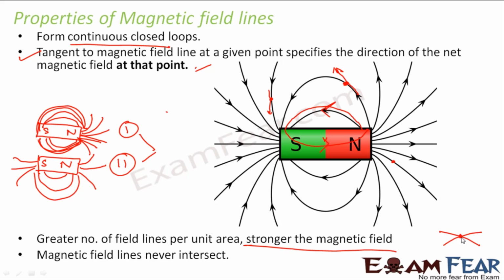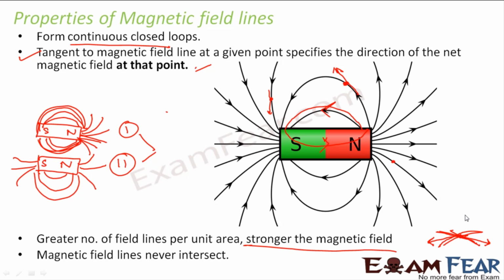Now what will happen at the point of intersection? What is the direction of net magnetic field at this point? You will try to draw a tangent to the magnetic field line. Now if you look at this magnetic field line, this is the tangent. If you look at this magnetic field line, this is the tangent. So that means you have two tangents for the same point. That means you have two directions of magnetic field at the same point. Is that possible? No, that is never possible. Right? Because at a particular point, there can be only one direction of net magnetic field.